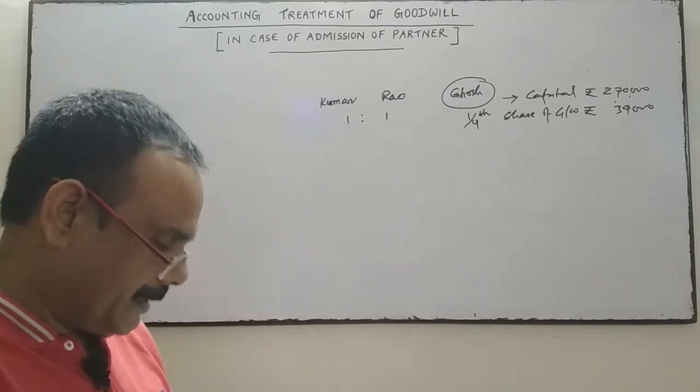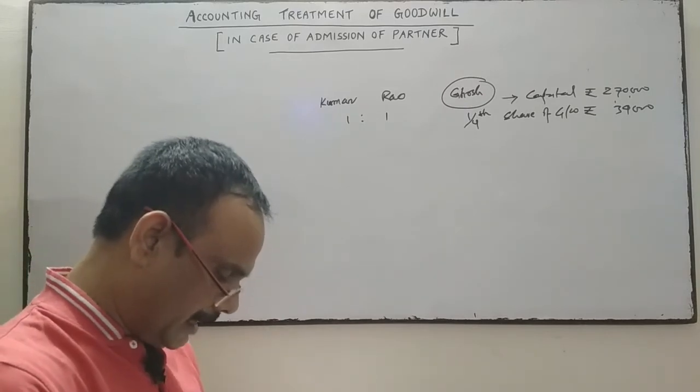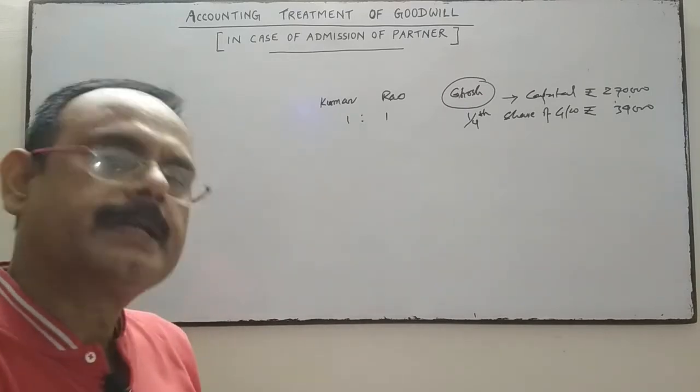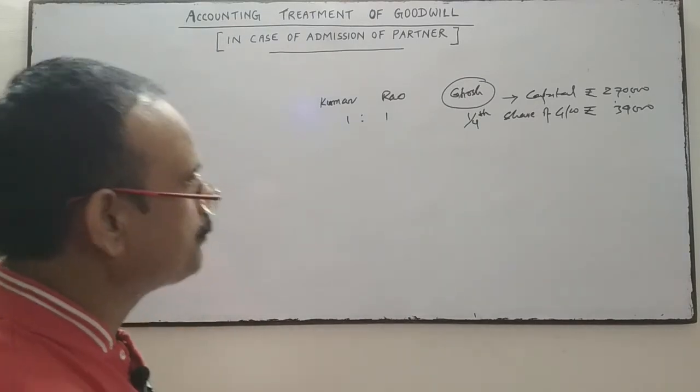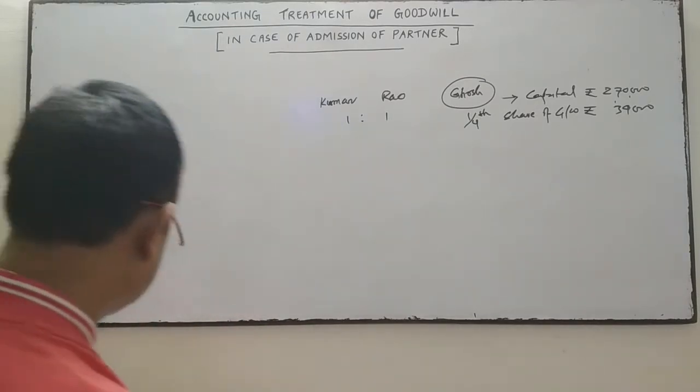Calculate the new profit sharing ratio of Kumar, Rao and Ghosh and pass journal entries in the books of the firm. So we have to calculate the new ratio first.